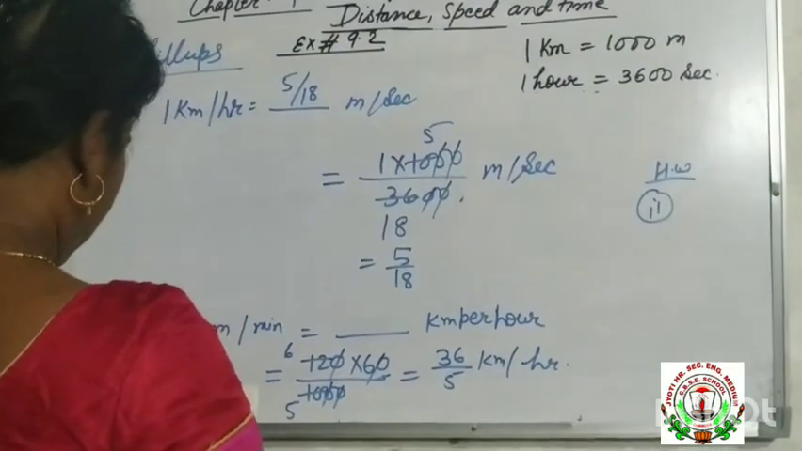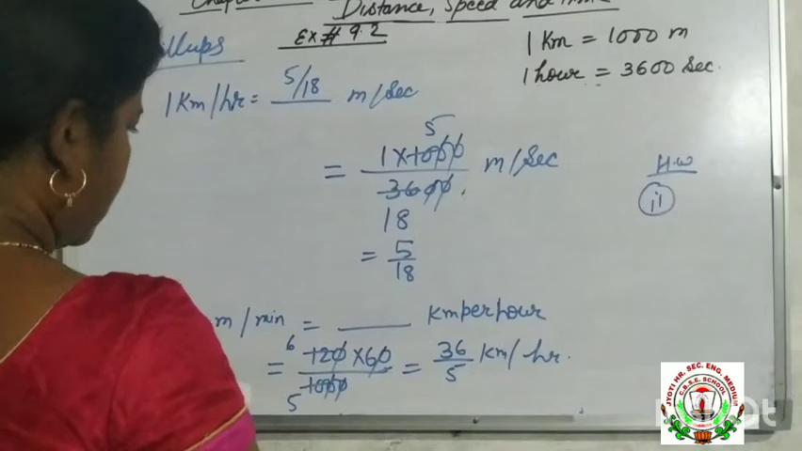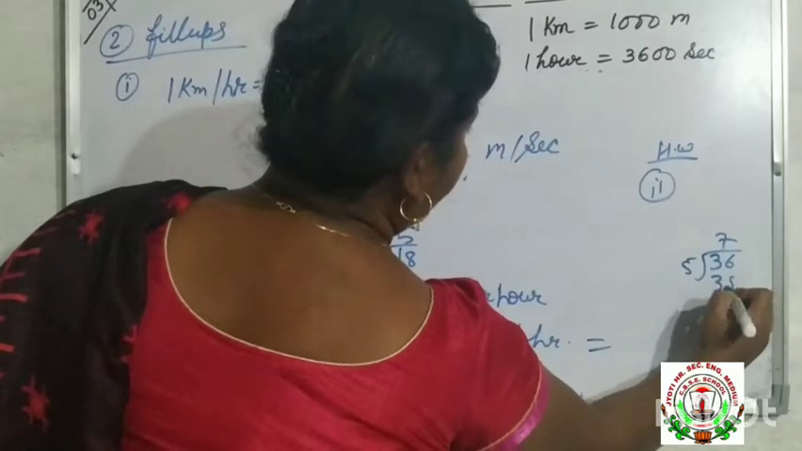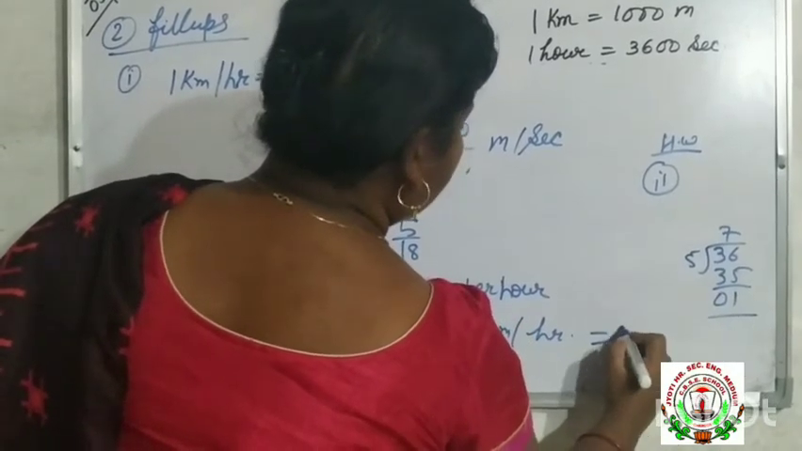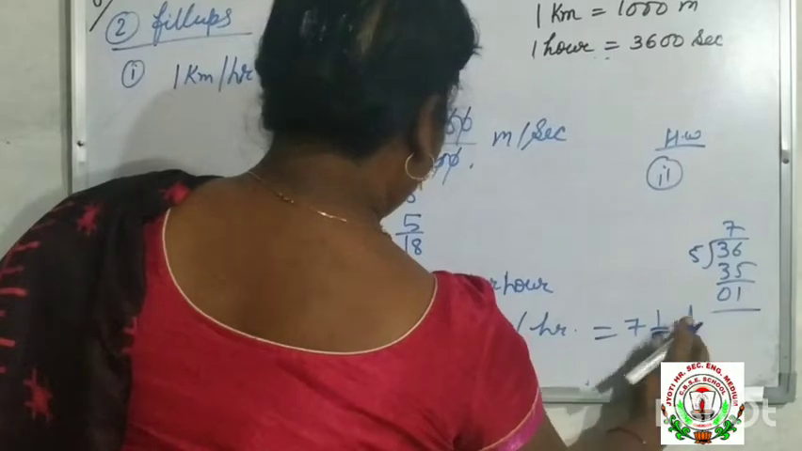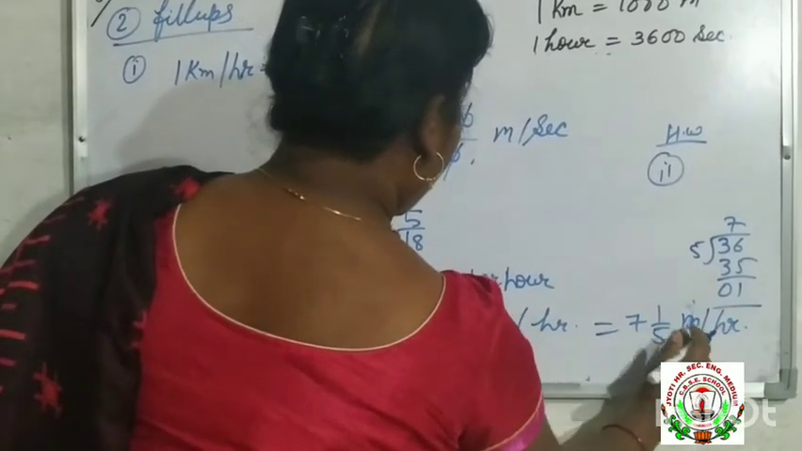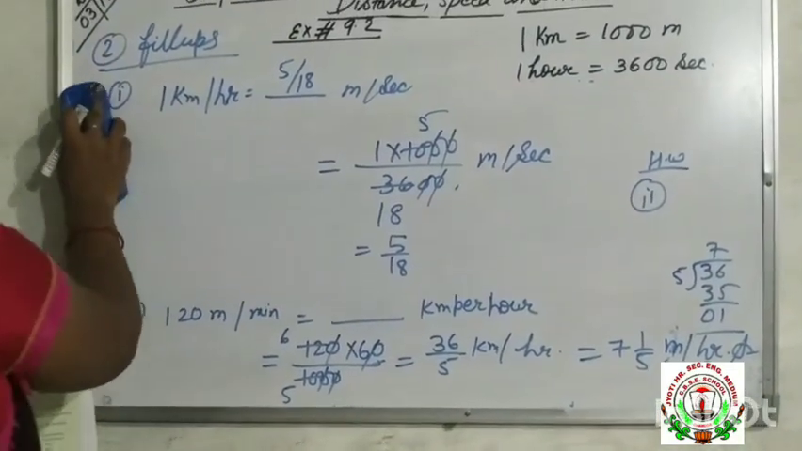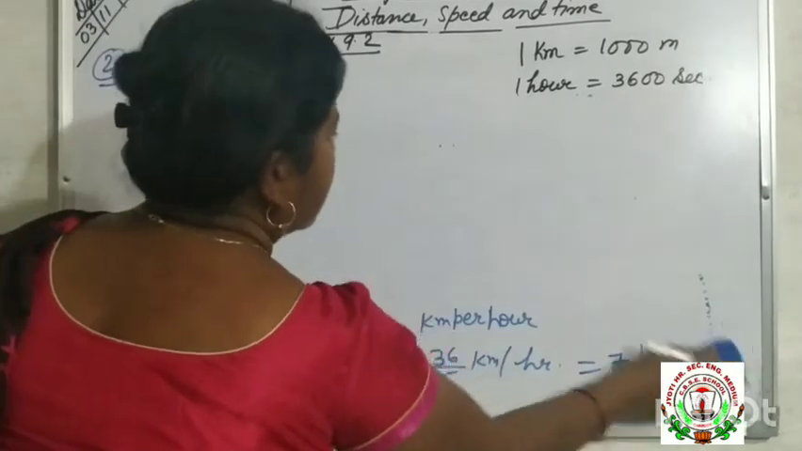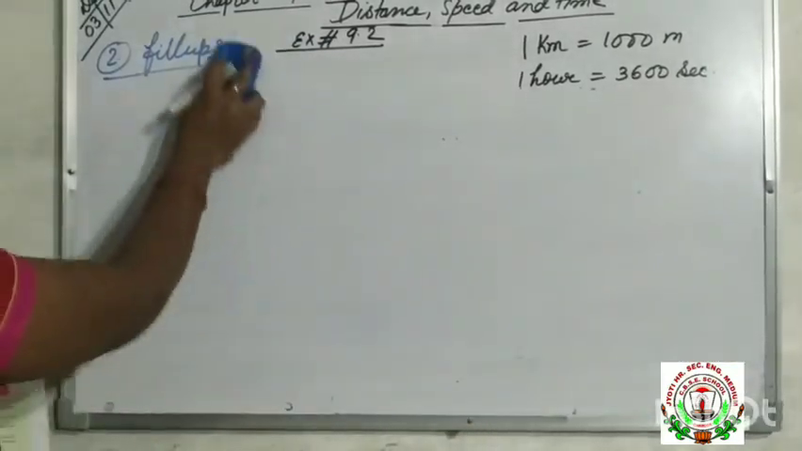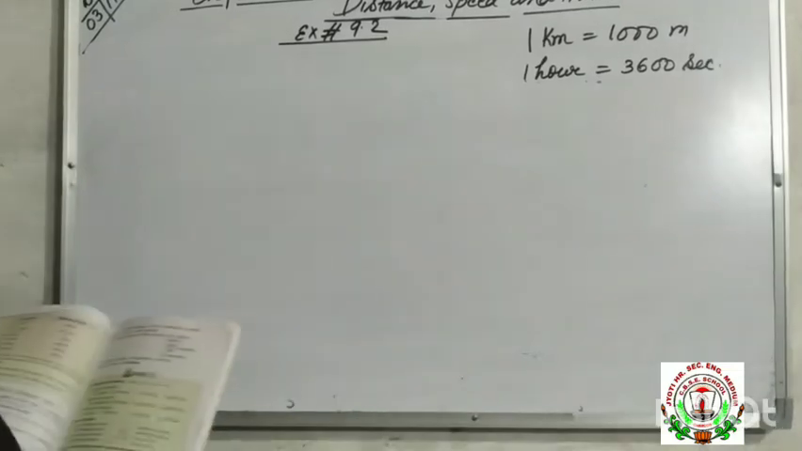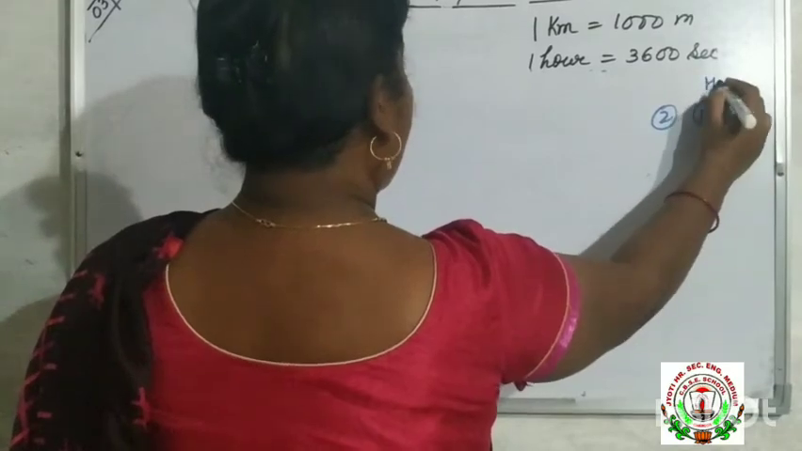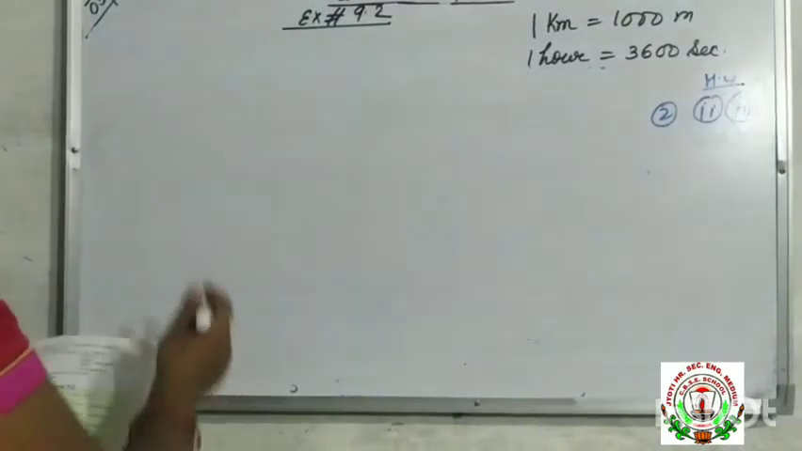We can convert it to a mixed fraction. It is 36, 5 7 are 35. Okay, so 7 1/5 kilometer per hour. Understood? So like this we will convert this unit. We will try to do question number 2 and 4. It will be homework.